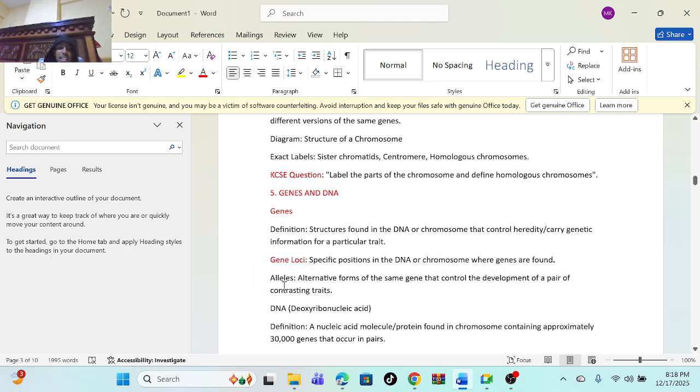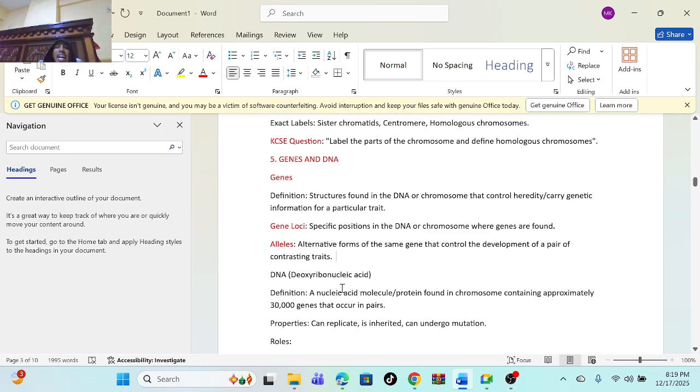Alleles, what are alleles? Alleles are the alternative forms of the same gene that control the development of a pair of contrasting traits. Meaning, look at this, what do alleles do? Alleles are first of all the alternative forms of the same gene. This same gene controls the development of a pair of contrasting traits. Trait means characteristic, so it forms what? Characteristics that are opposite to each other. That's known as alleles.